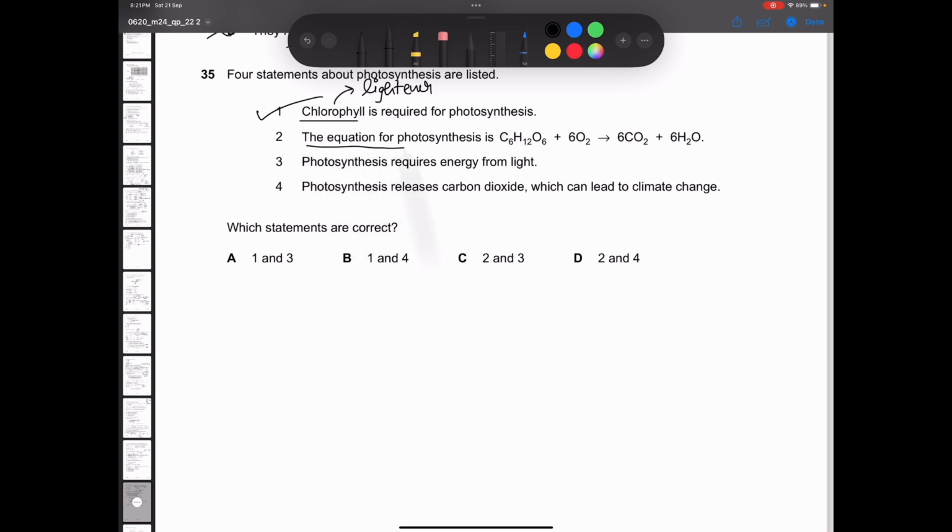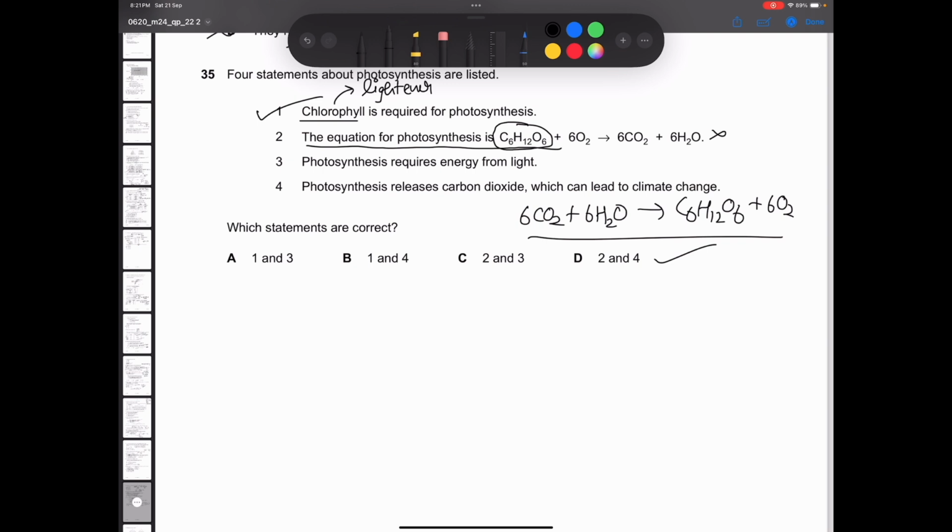Equation for photosynthesis is this. Now see, they have written glucose as a reactant here, but photosynthesis itself is production of glucose, so it must be in the product side. This equation is wrong. The reverse of this equation will be the photosynthesis equation. 6CO2 plus 6H2O gives C6H12O6 plus 6O2. This is the equation of photosynthesis. The one they have given you here, this is for respiration.